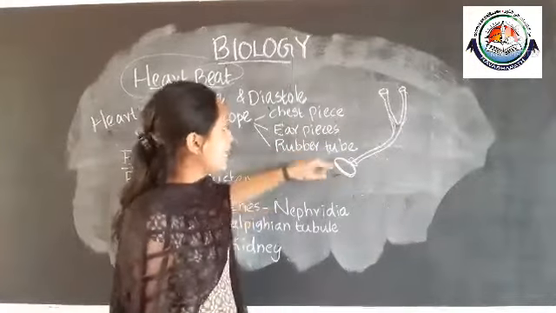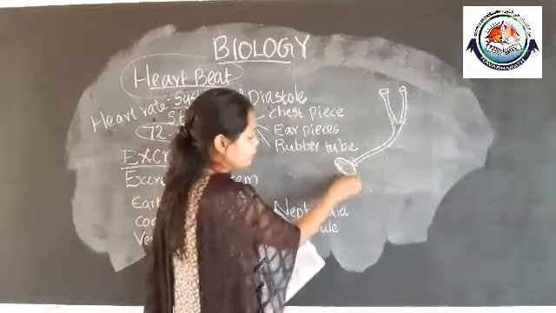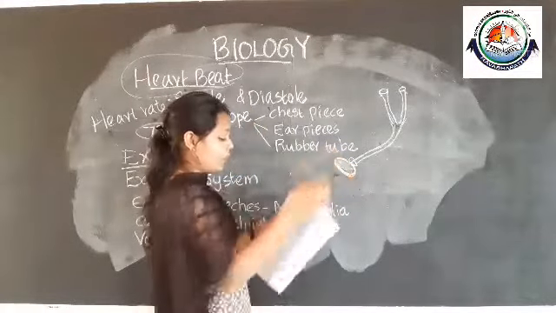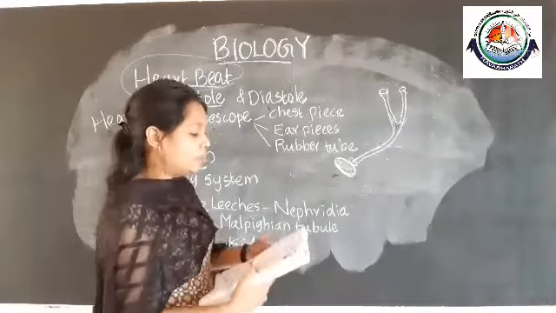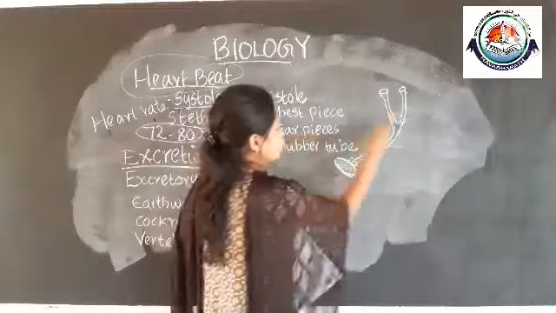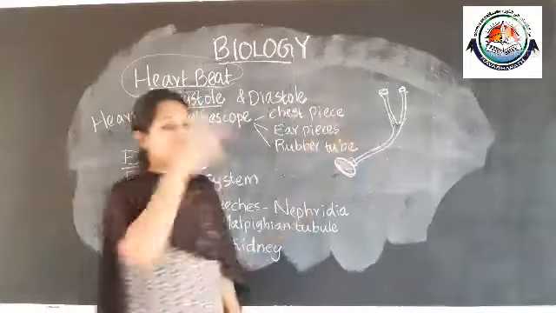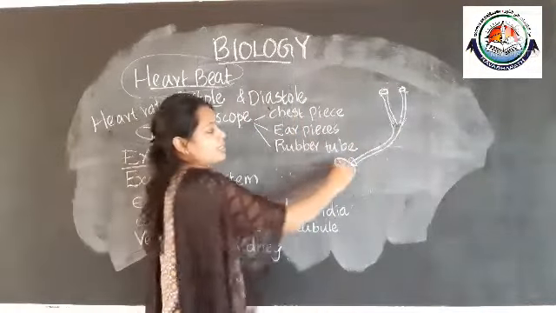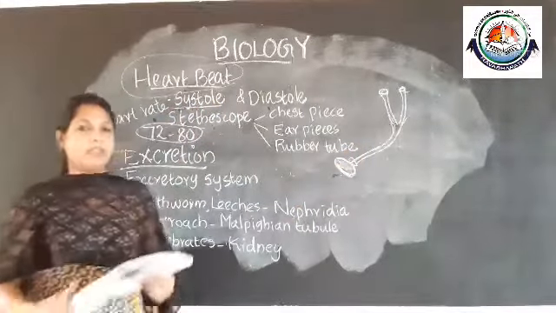It contains a chest piece having a diaphragm at the bottom, then two earpieces and a rubber tube. The two earpieces and this chest piece are connected by a rubber tube. Clear?